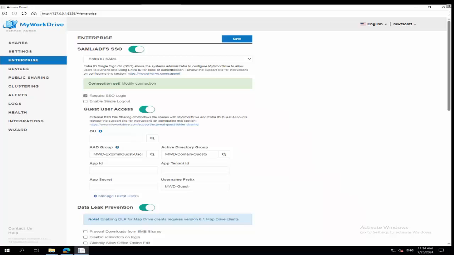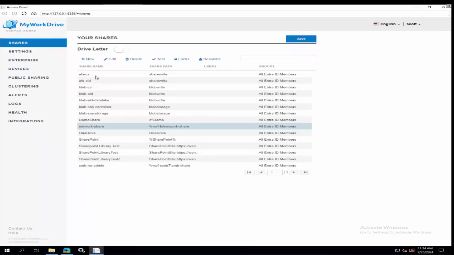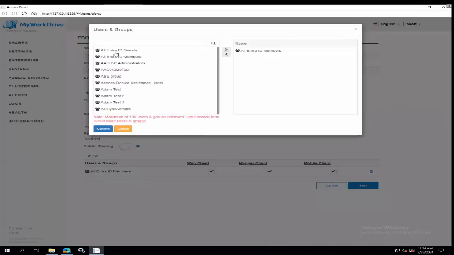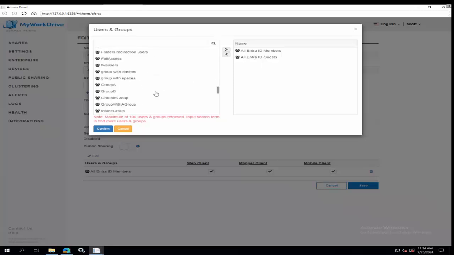So enough about guest user access. If you need it, it's there. And of course, with Entra ID mode, you've seen us as we've set this thing up. We haven't really talked about it in detail, at least I haven't. The fact that when you edit this, one of the options that you can add is Entra ID guest users. The MyWorkDrive software will immediately detect if someone is an invited guest in your tenant, and you can grant access broadly to all invited guests. That might be a little bit dangerous if you have a lot of invited guests, but you could do that, of course. And then your guests show up in the list. I don't have any guests in this top 100 to show you off the top of my head.